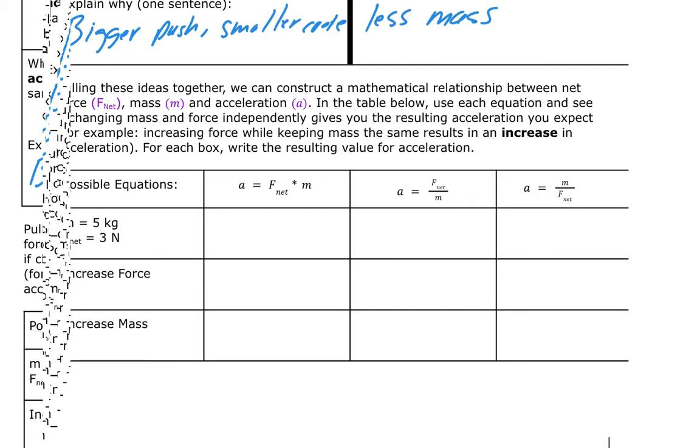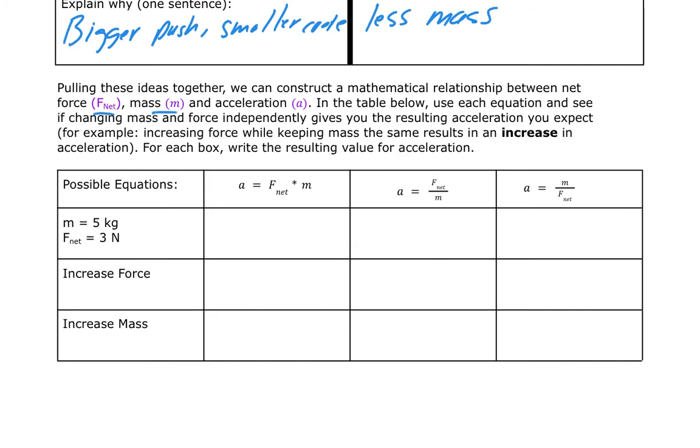So let's see if we can put those ideas together. We're going to figure out a mathematical model. Mathematical model just means an equation or relationship between net force, mass, and acceleration. We've got 3 guesses for our acceleration. We're going to guess that acceleration is the net force times the mass. We're going to guess that the acceleration is the net force divided by the mass. And we're going to guess that the acceleration is the mass divided by the net force. We're going to use each of these 3 equations and see which one is correct, because we're trying to derive Newton's second law.